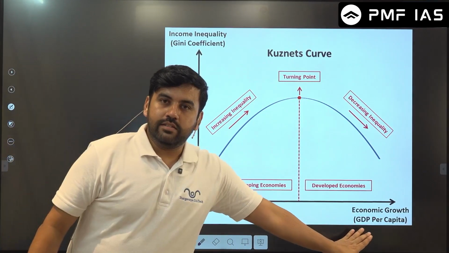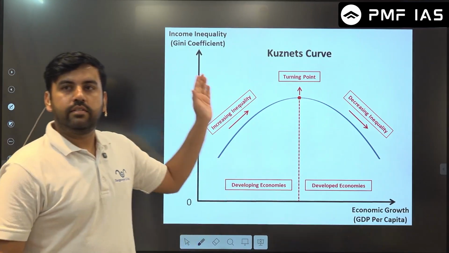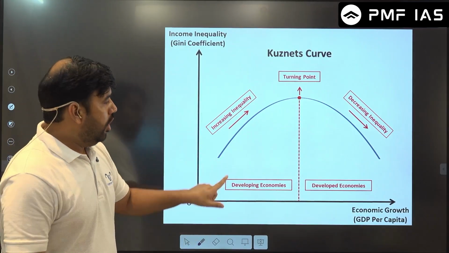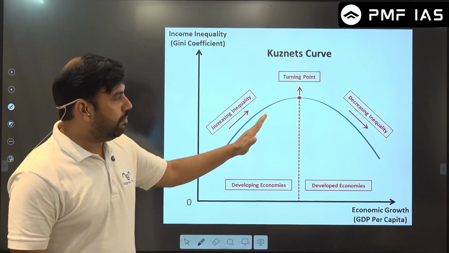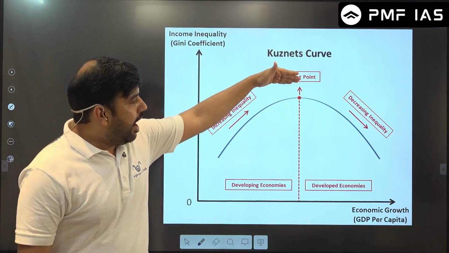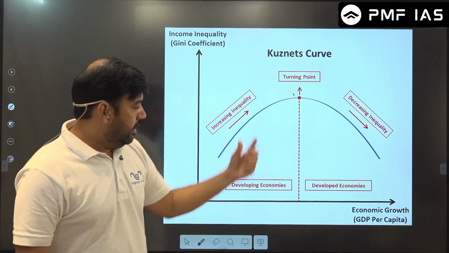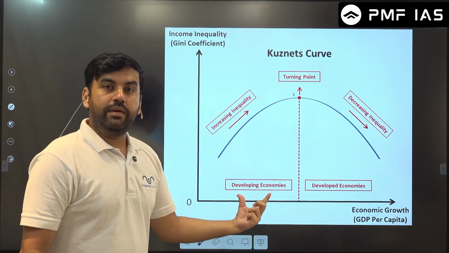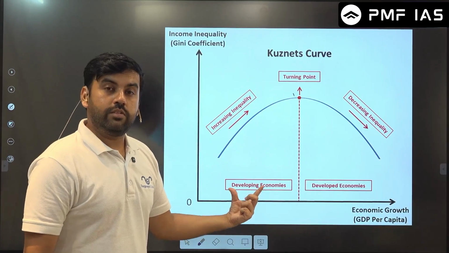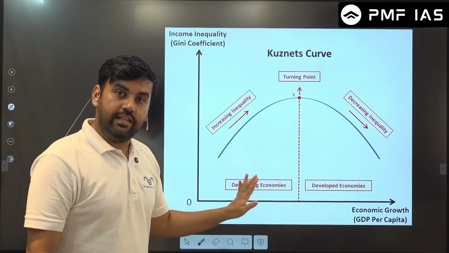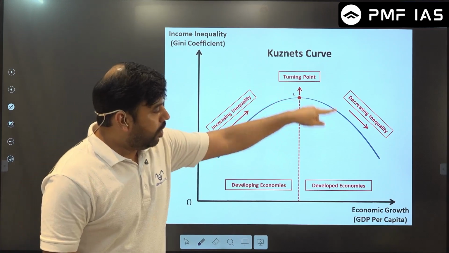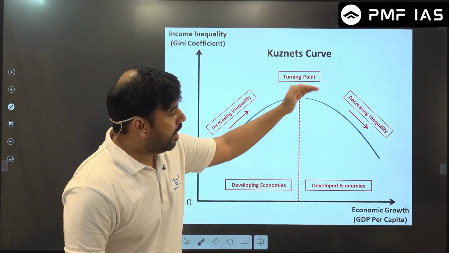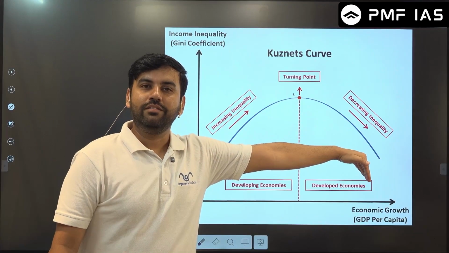On this side we have time, on this side we have the Gini coefficient. So initially the Gini coefficient is increasing, as you can see, it is going upward. Then after a certain point, till here it is known as a developing economy. India is in this position right now. After this turning point, it will be called a developed economy, because after this the Gini coefficient will decline.